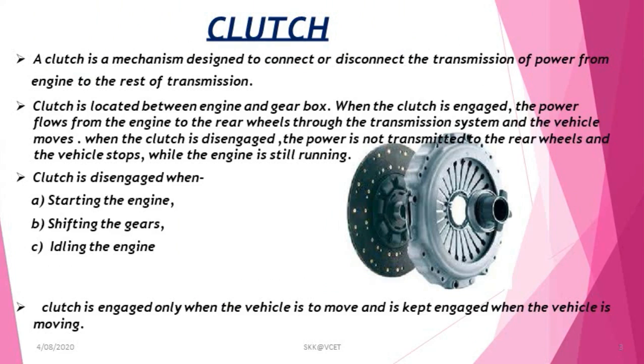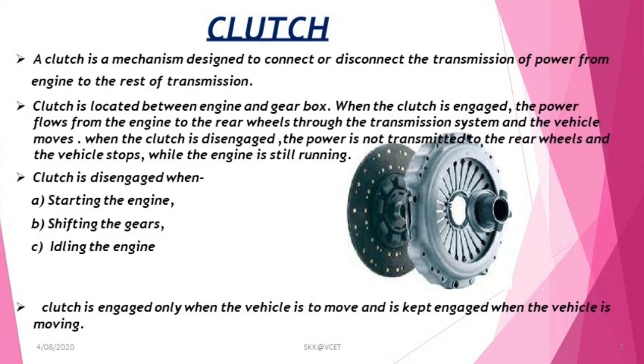A clutch is a mechanism designed to connect or disconnect the transmission of power from the engine to the rest of the transmission. Here, the rest of the transmission means the gearbox, propeller shaft and differential gear. The clutch is always located between the engine and gearbox.